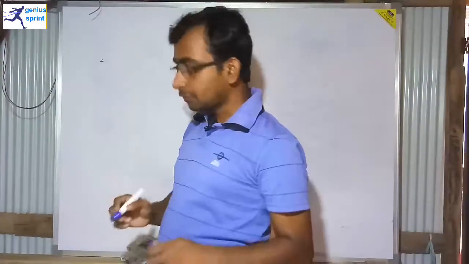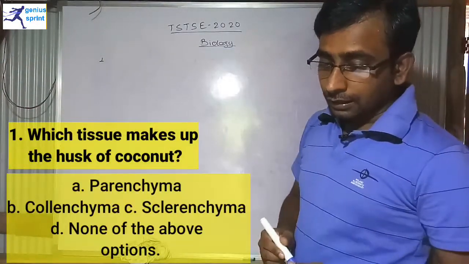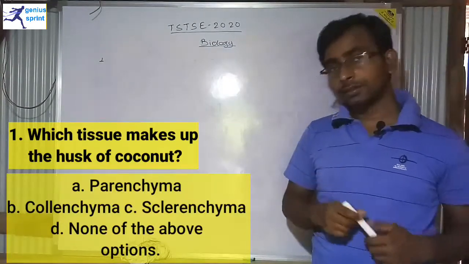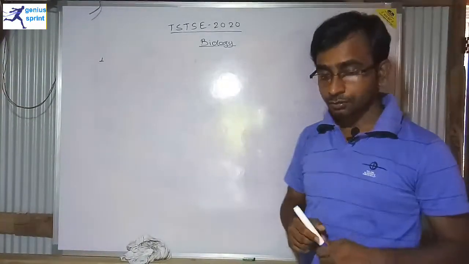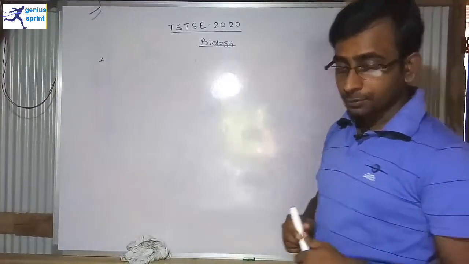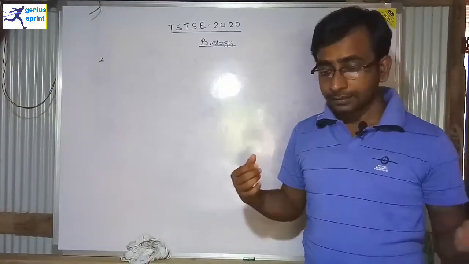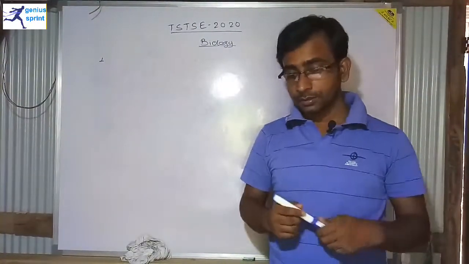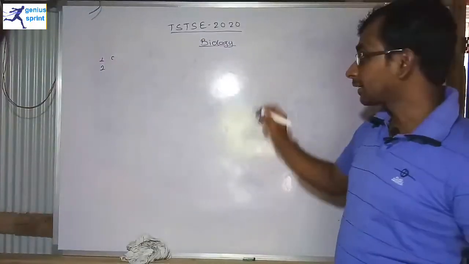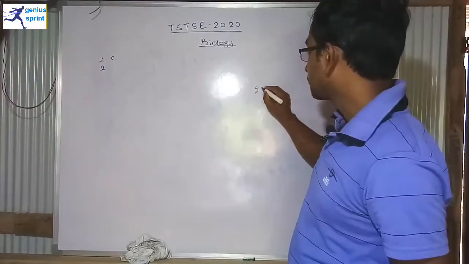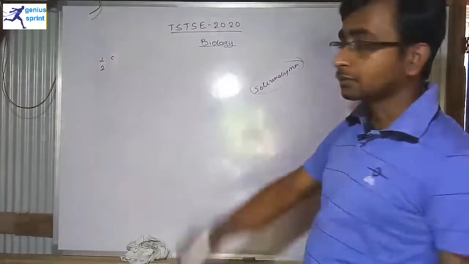Out of these 10 questions, number 1: which tissue makes up the husk of the coconut? In the case of the coconut, the husk, that means the outer cover of the coconut, is made of one kind of tissue. You have to name the tissue. The options are given below. Option A is parenchyma, B is collenchyma, C is sclerenchyma, and D is none of these. Out of these 4 options, option C is correct. Sclerenchyma is the correct answer for question number 1.